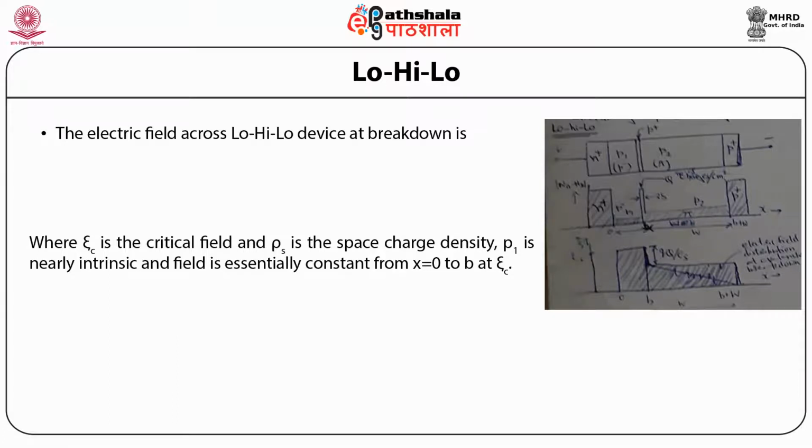P1 is nearly intrinsic and the field is essentially constant from x equal to 0 to b at zeta C. At x equal to b, the clump of charges causes a field reduction by an amount of q by epsilon s.